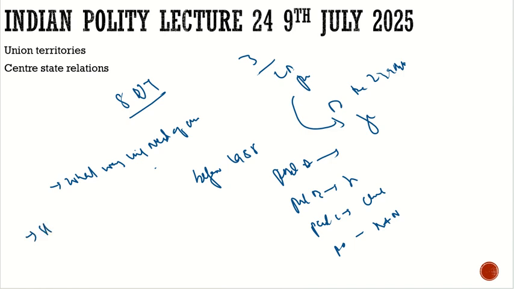Finally in 1955, the state reorganization commission highlighted that language can be the reason for the state. On this basis, and on different reasons, the states were created. At the same time, it was highlighted that we should create union territories in three areas. What were those three areas? It was Delhi, it was Manipur, and it was Andaman and Nicobar Islands.